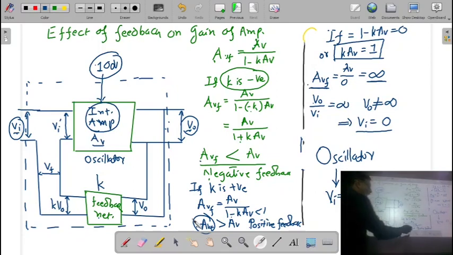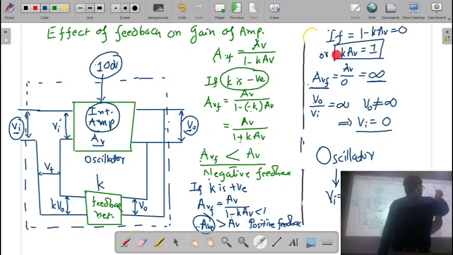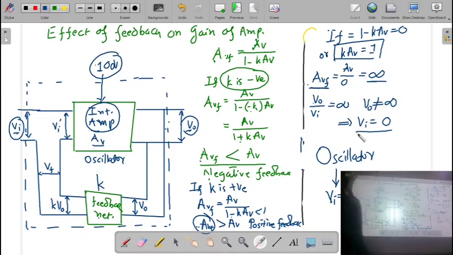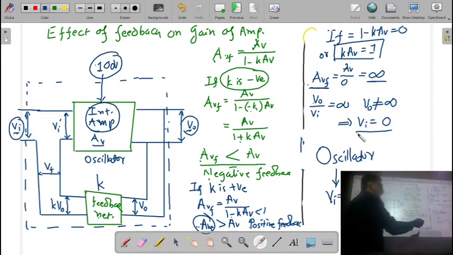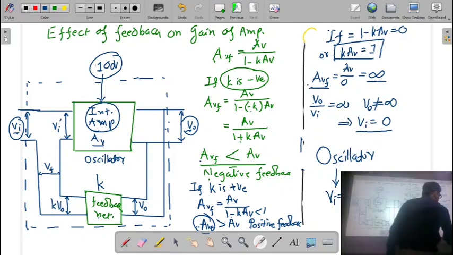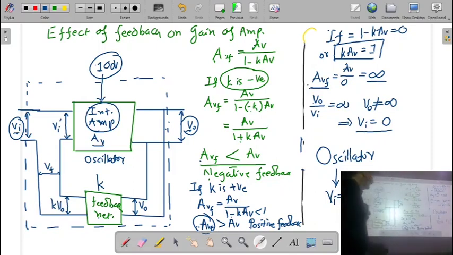We call this a positive feedback. If the KAV is equal to 1, then the gain of the amplifier is going to be infinite, which means the input signal is not required. Without any input, we have this output signal like this. We can say the amplifier is converted into an oscillator circuit.